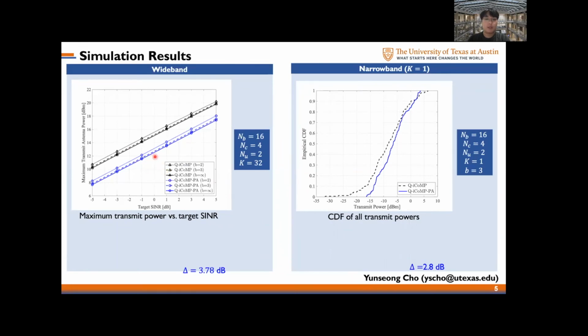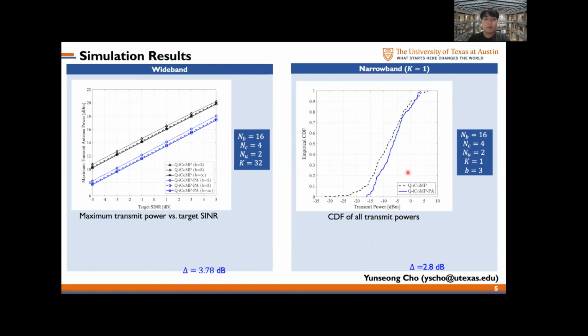Blue lines achieve around 3 dB gain over black lines. Also, we can see that the performance gap by different quantization bits is very marginal because of proper formulation and coordination. On the right side, we have the CDF of all transmit powers. This is for the narrowband case.